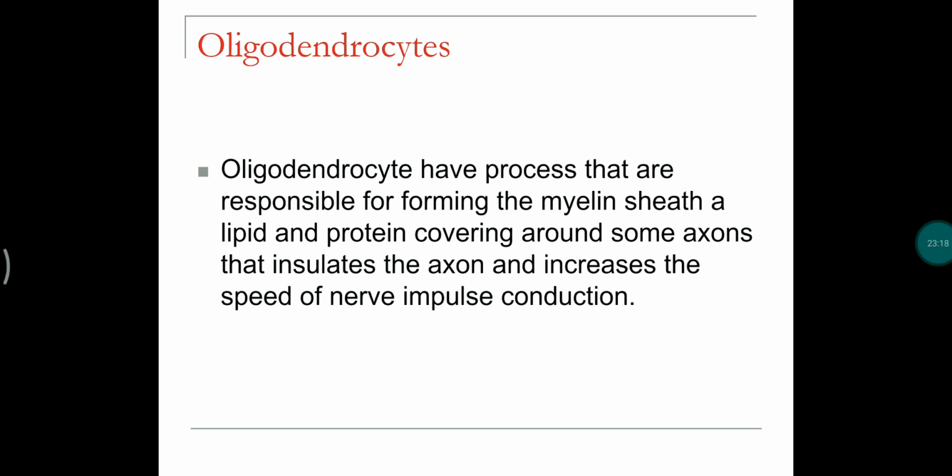Oligodendrocytes form the myelin sheath in the neurons of the central nervous system, which means in the brain and spinal cord. That is why they are called oligodendrocytes, whereas the myelin sheath is formed by Schwann cells in the peripheral nervous system.